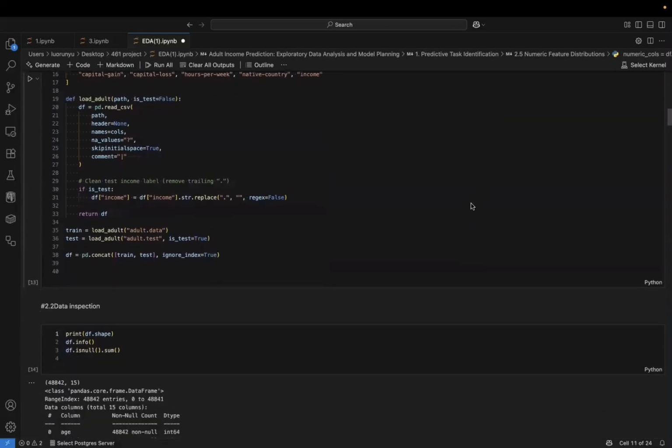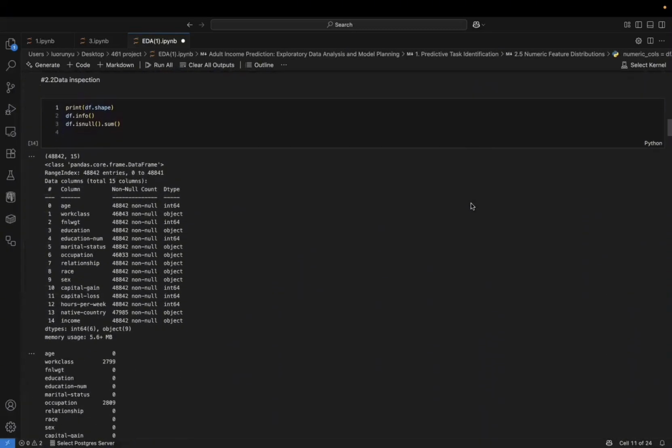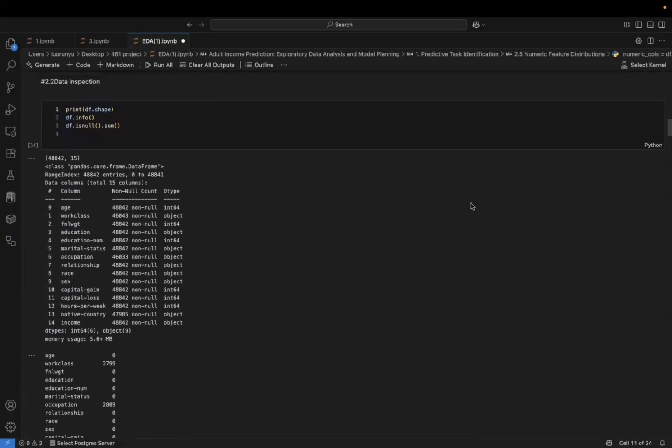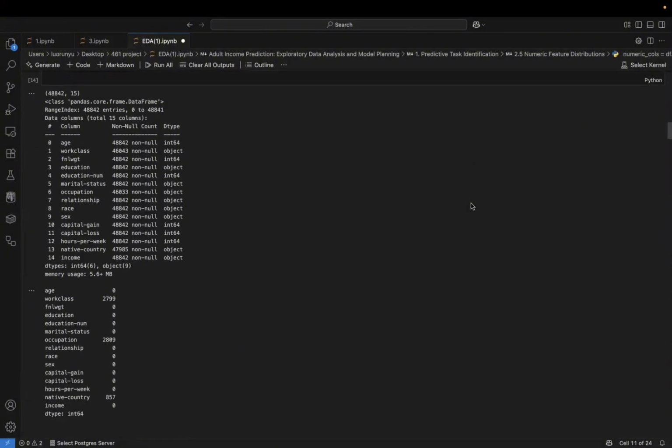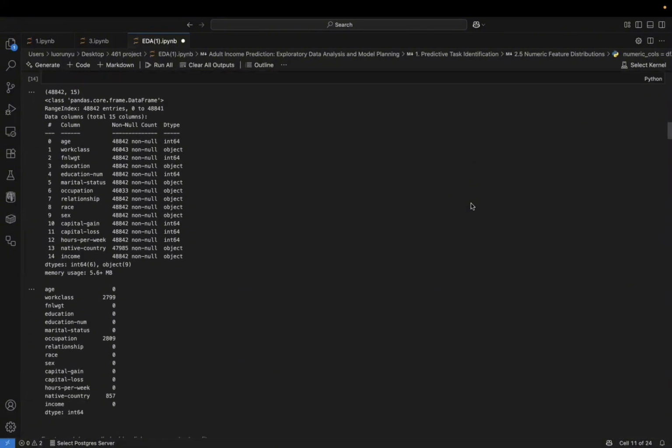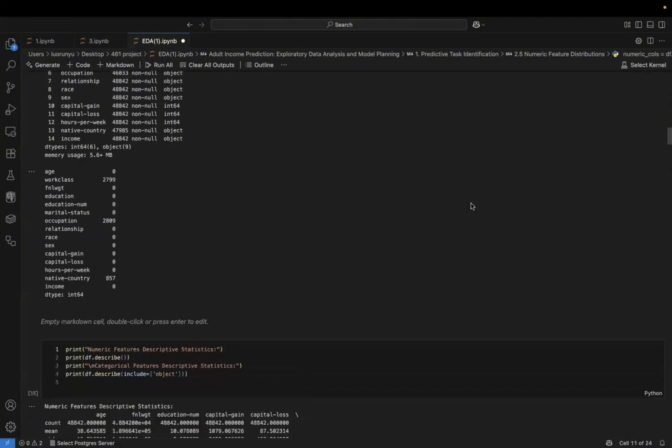Let's look at the data structure. We combine the training and test sets for a unified analysis, giving us about 48,000 samples. We can see most columns are clean, but we did find missing values in work class, occupation, and the native country. This is an important finding because it means we must include an imputation step in our pipeline later.